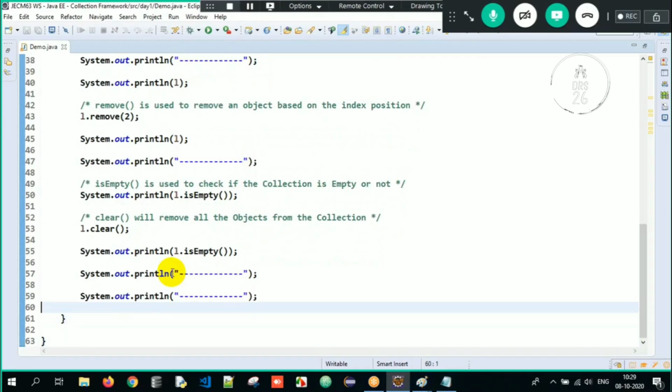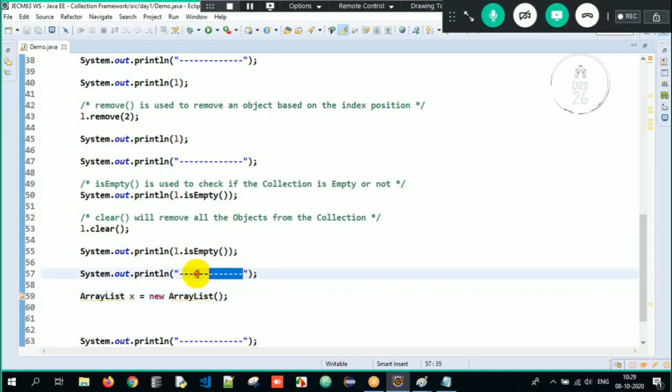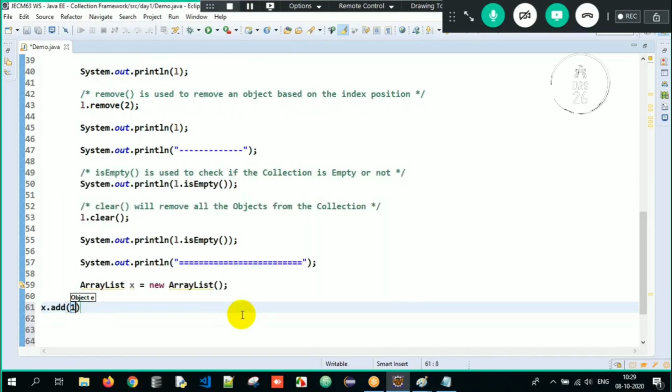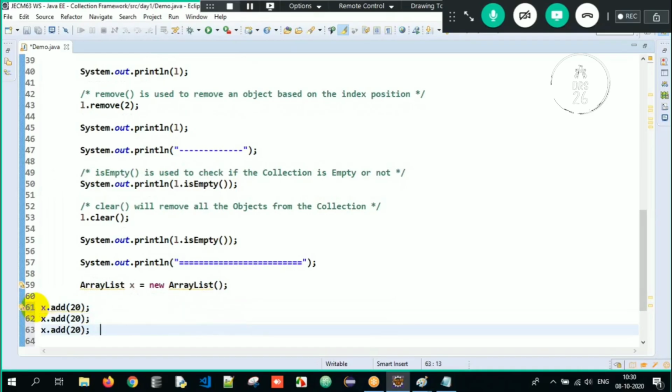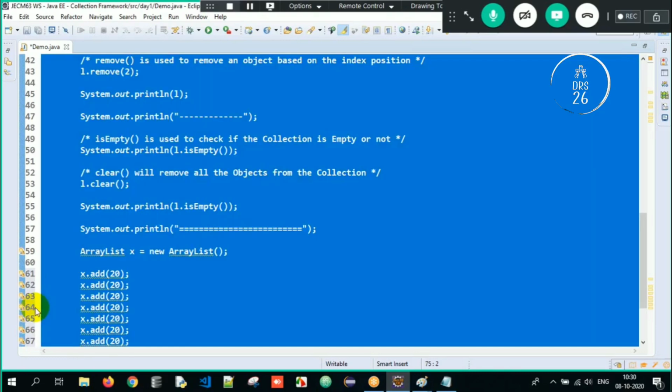And we have one more method. See here, I will just create one more object. With ArrayList, we can create any number of objects, guys. x equals new ArrayList, I create an object of ArrayList, and we have already imported it, so there is no necessity to import it again. So now I'll write x.add of 20. I'm adding 20 here, and I just keep on repeating the process N number of times, adding those objects here.